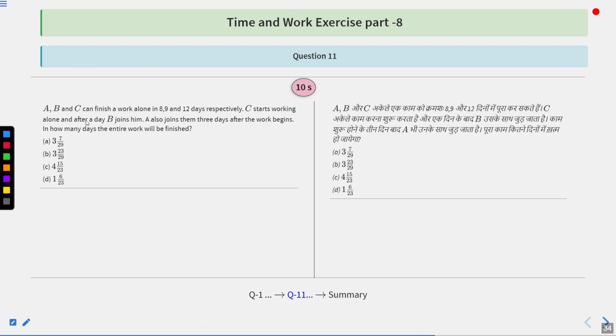Next, A, B, and C can finish a work alone in 8, 9, and 12 days respectively. C starts working alone, and after a day, B joins him. A also joins them 3 days after the work begins. In how many days will the entire work be finished? Four options, A, B, C, D, have been given to you.